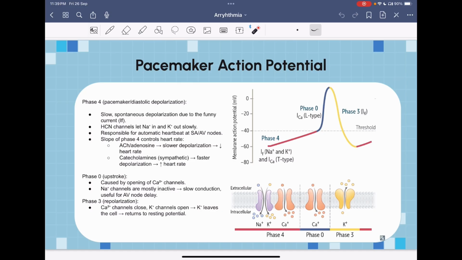And at the end of phase 4, some calcium channels open. So when calcium channels open, calcium flows in also. Once they flow in, they reach the threshold. Once they reach this threshold, L-type calcium channels open, so more calcium flows in, leading to a depolarization. So after depolarization, what happens? Calcium channels become inactive, they close, then potassium channels open. Once this potassium channel opens, potassium starts to flow out. When they flow out, they lead to a repolarization, going back into the resting membrane potential.